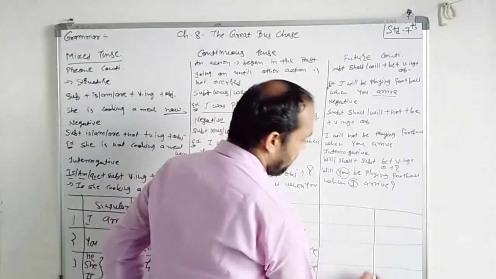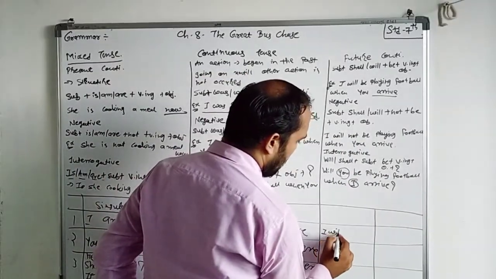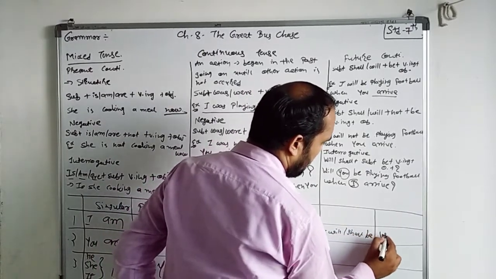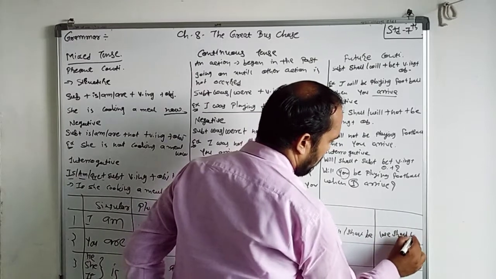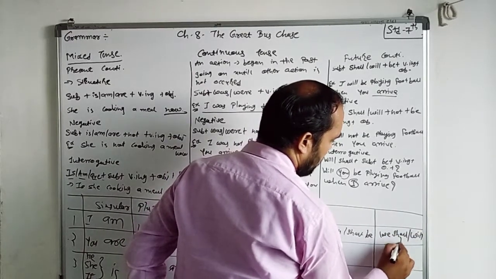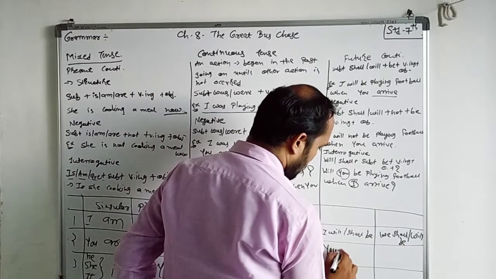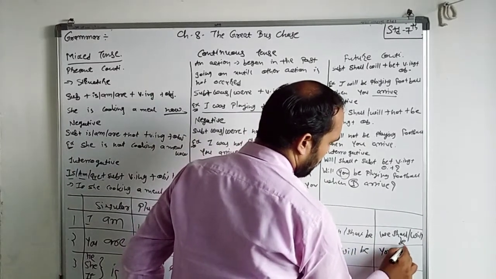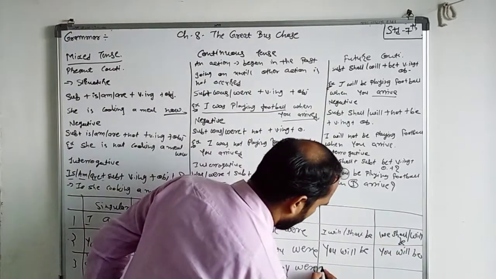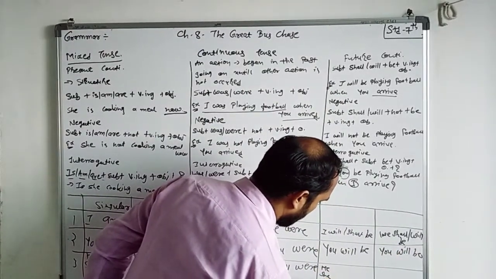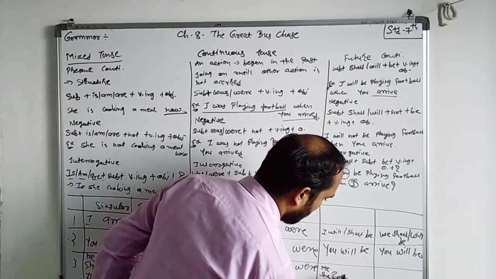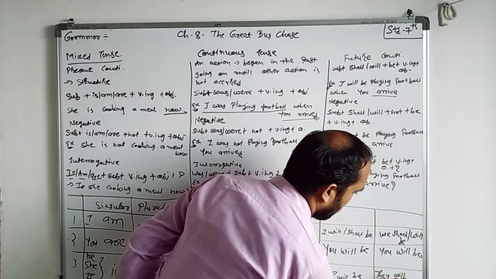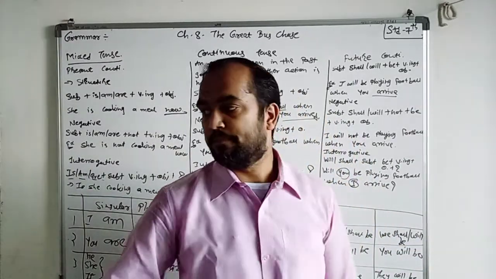Now same way here: I will or shall be, we shall or will be, you will be, you will be, he, she, it will be, and they will be.